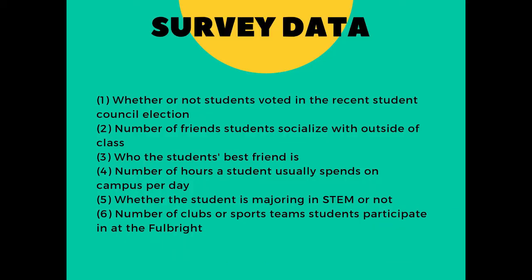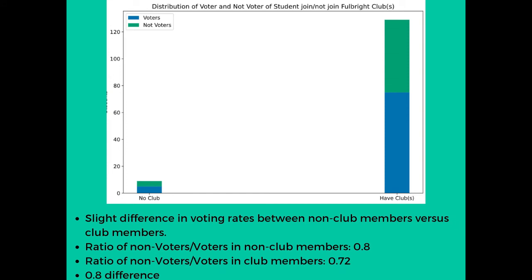We also looked into whether or not there was a difference in the number of clubs that voters and non-voters participated in. We found a slight difference in non-voting ratios between non-club and club members, with the ratio of non-voters to voters among non-club members being about 0.8 and among club members about 0.72, making the difference only 0.08. But one limitation is that this number alone could not tell much about whether or not there was a significant difference between the two groups, so further investigation is needed.